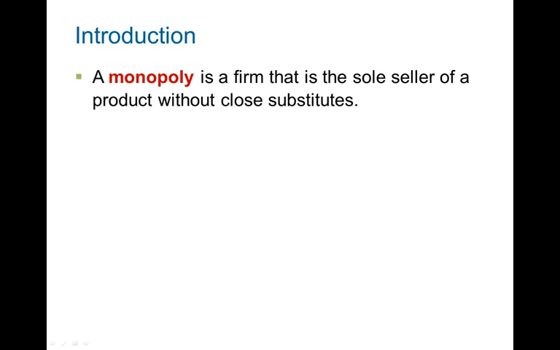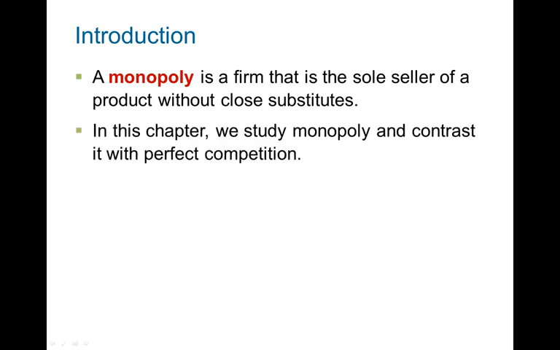So a monopoly is a firm that is the sole seller of a product without any close substitutes. So basically, a monopoly is the only firm in a region or in an industry that produces a product that does not have any other substitutes. So we're going to study monopoly and contrast it with perfect competition.